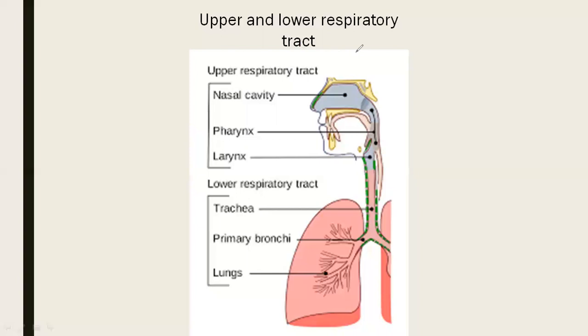Now we will see upper and lower respiratory tract. First, we will see upper respiratory tract. It consists of nasal cavity, pharynx, and larynx. It is shown very clearly in the diagram. Yes, nasal cavity,